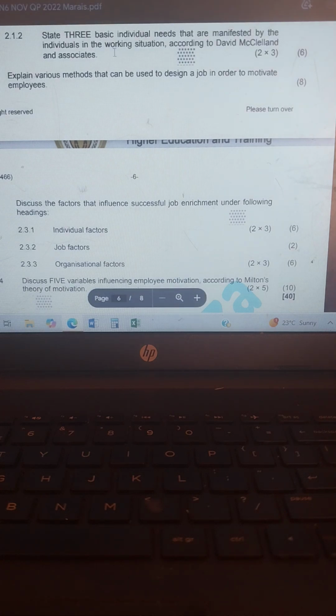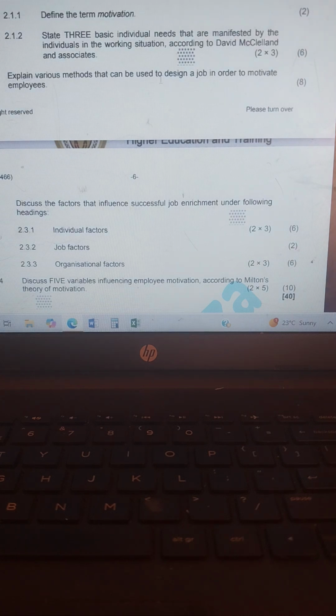Those are basic individual needs. Okay, then we go to 2.2, explain various methods that can be used to design a job in order to motivate employees. We have job simplification. The explanation of job simplification is dividing a job into smaller parts and allocating the responsibility of doing the job to less skilled people.